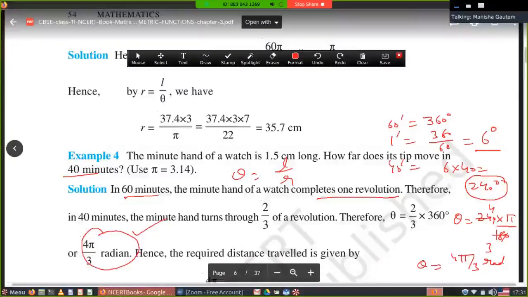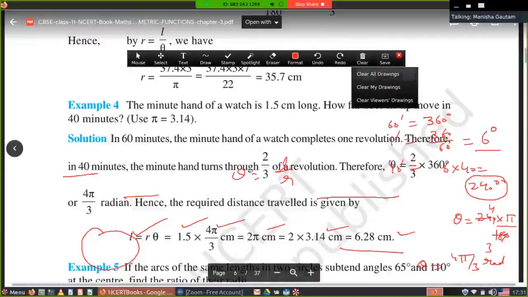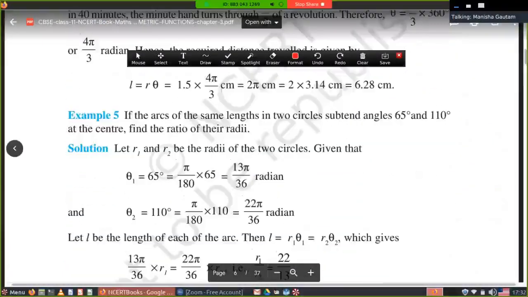Now put the values. We will get the length of arc, that is L is equal to R theta. R is 1.5, theta is 4 pi upon 3. Put the values. You will get 6.28 centimeter. This is a good question. Now example number 5. In this question, if the arcs of the same length in 2 circles subtend angles 65 degree and 110 degree at the center, find the ratio of their radii.